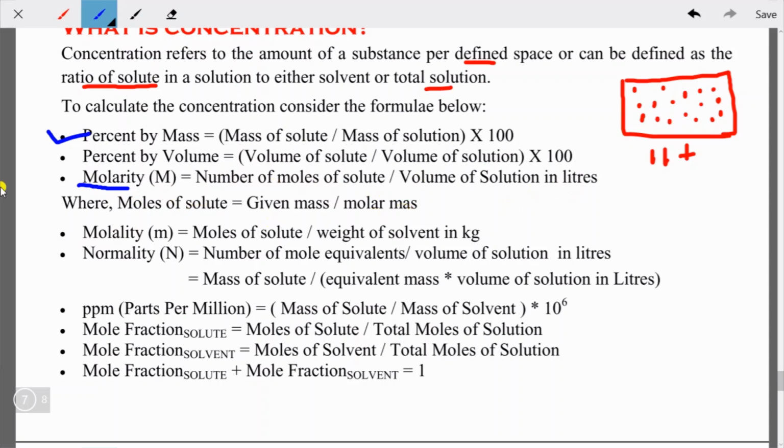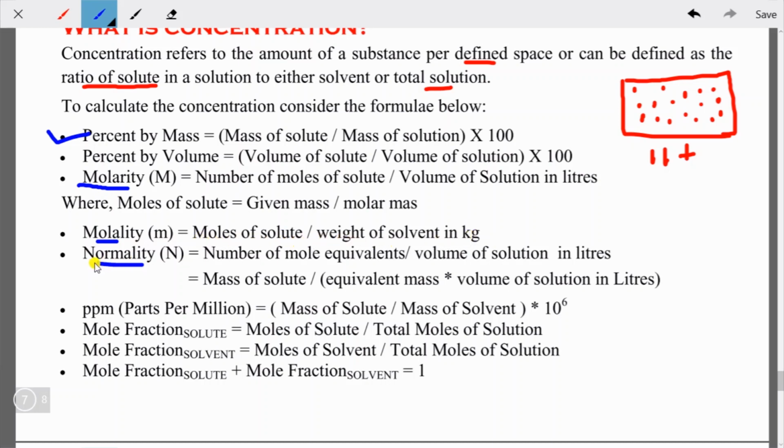I think molarity and normality are new concepts for you. If you want, I will make one video explaining molality and normality. It's up to you; if you tell me, I will make one. Molality, as small m, is found as moles of solute divided by weight of solvent in kilograms.